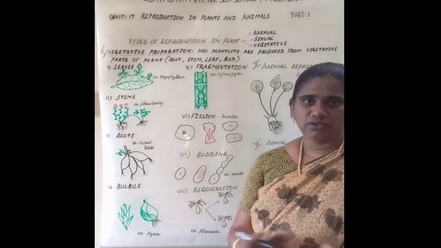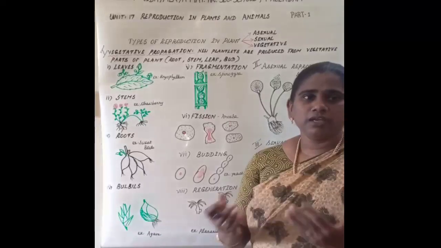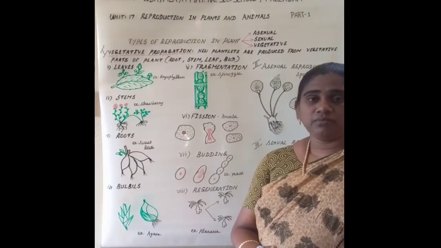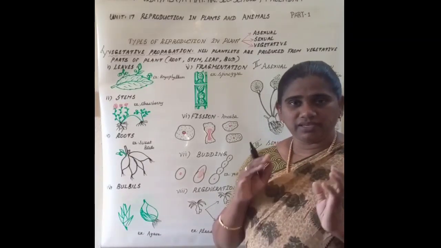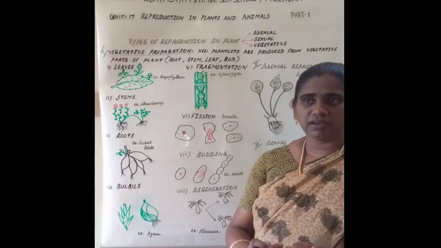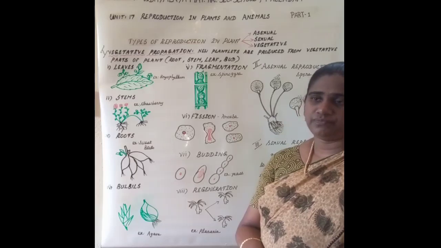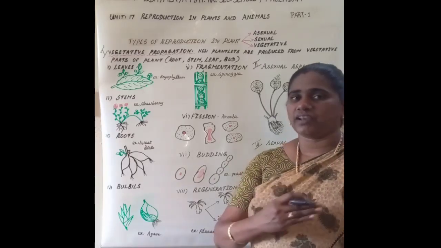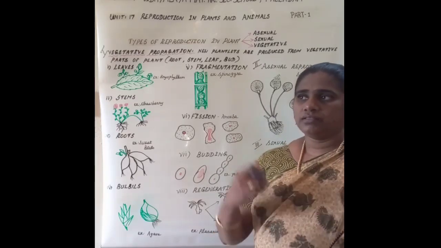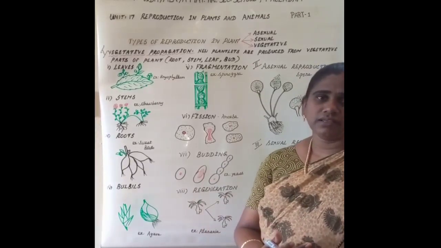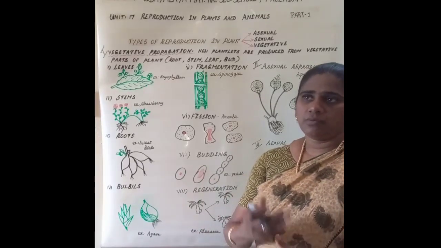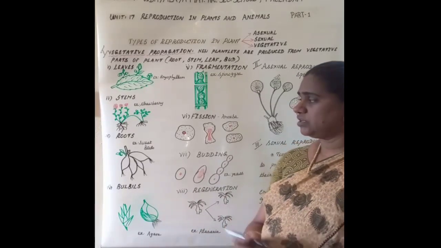Within a few days, it will grow as a new rose plant. But the characters will be the same as the plant from which you have taken it. So we see the exact characters in the young plantlets as well as the mother plant.